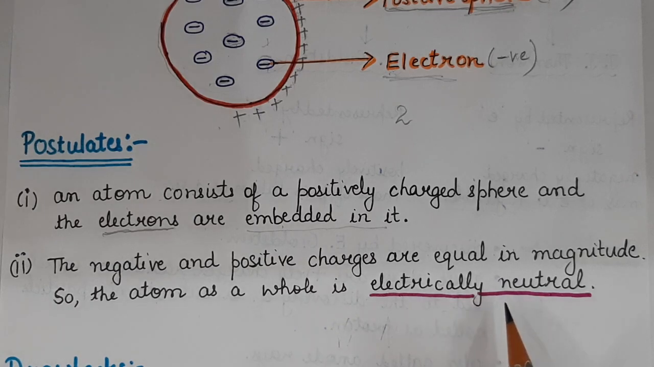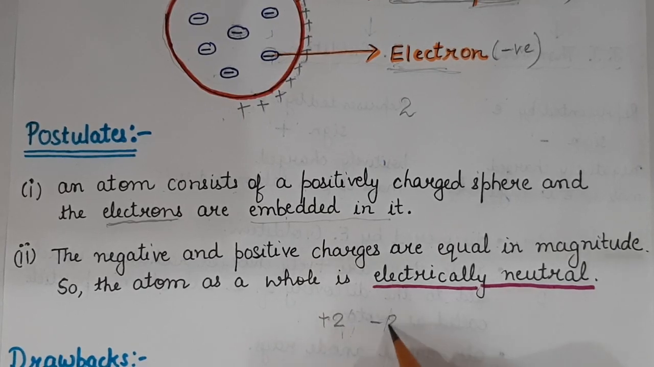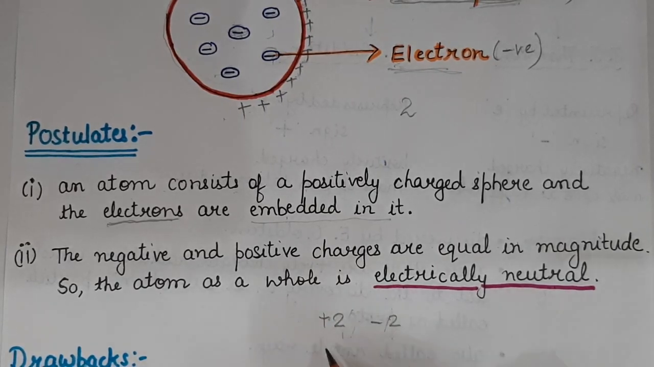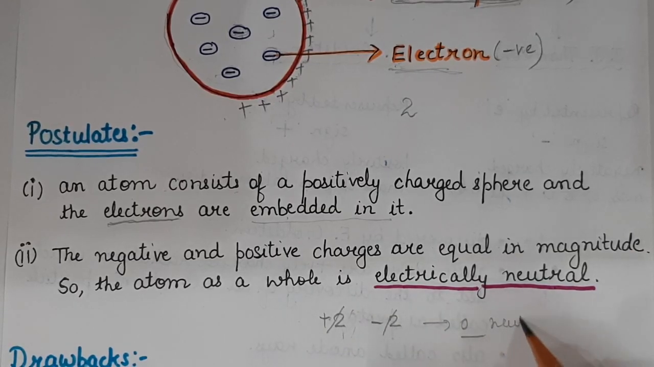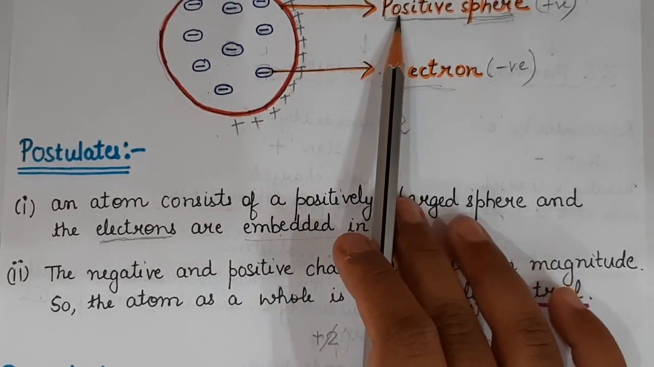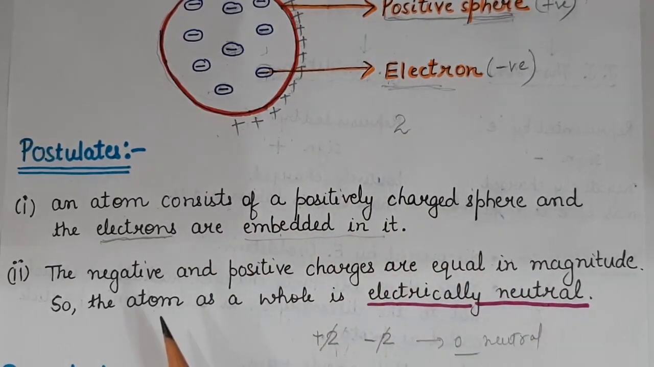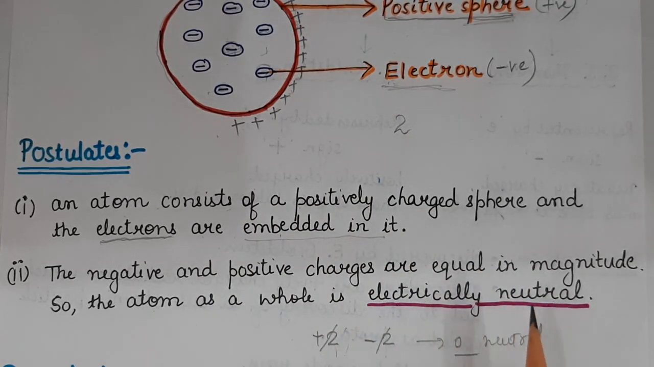Neutral means which neutralize with each other. Suppose I take +2 and -2. They neutralize each other, they cancel, so the result will be 0. It means we say it is neutral. So here also the positive and the negative charges are equal in magnitude, so the atom as a result is electrically neutral. So these were the postulates given by J.J. Thomson in Thomson's model.